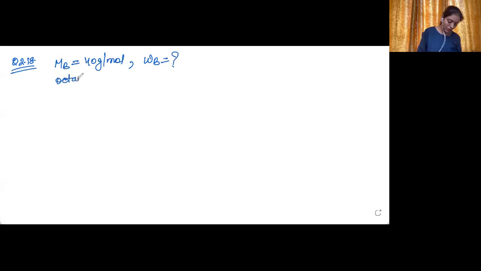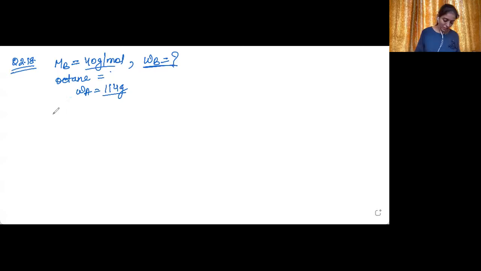So the solvent is octane and WA is equal to 114 gram. To reduce its vapor pressure to 80%, we need to find the amount of non-volatile solute whose molar mass is 40 gram per mole that will be required to be dissolved in 114 gram of octane so that its vapor pressure reduces to 80% of its pure vapor pressure.